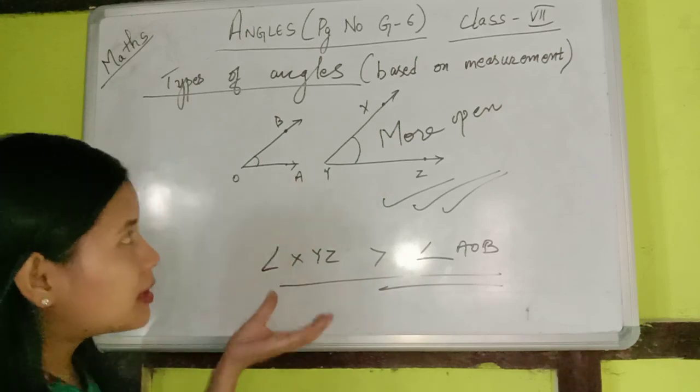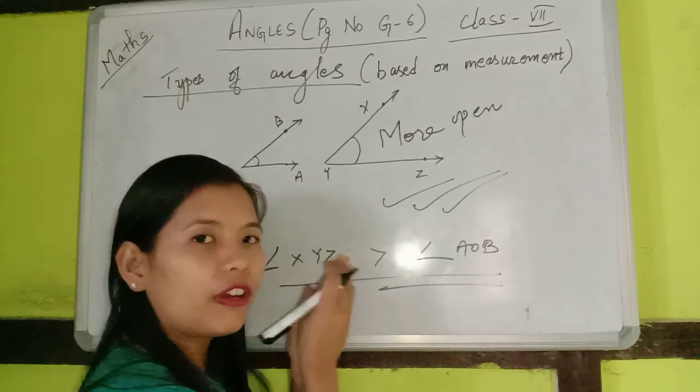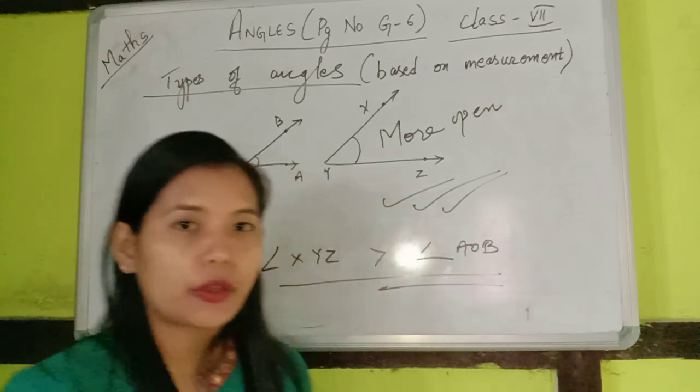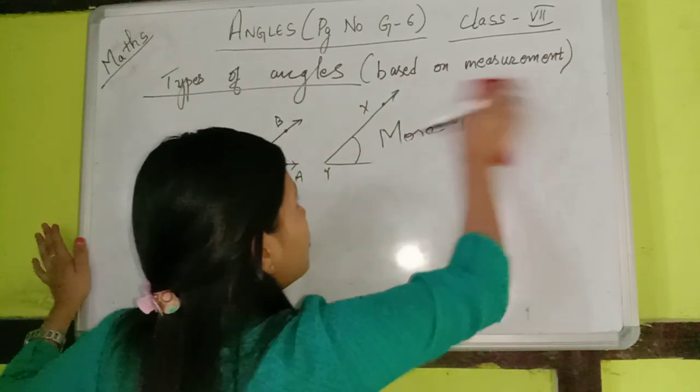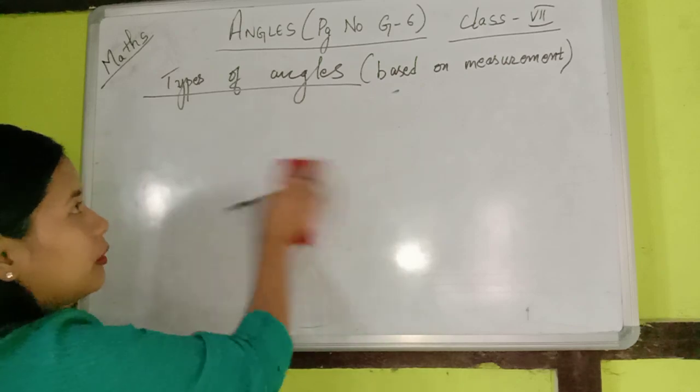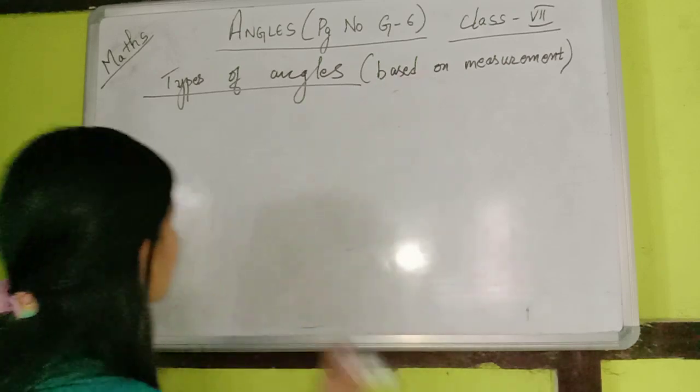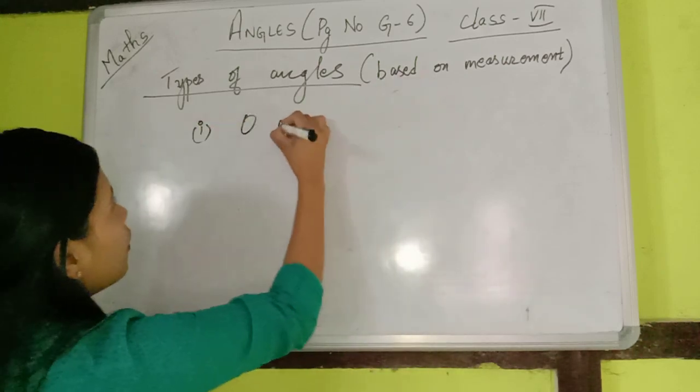But to know the exact value of the angle we need to use a protractor. There are various types of angles based on measurement. The first one is the zero angle.